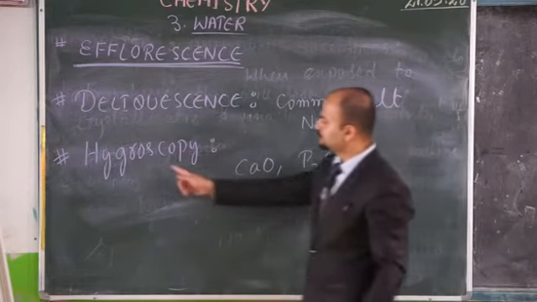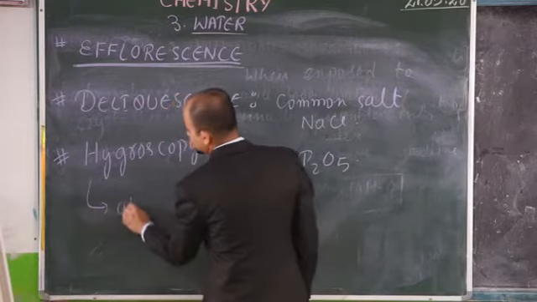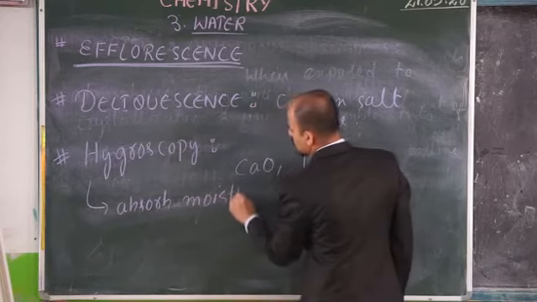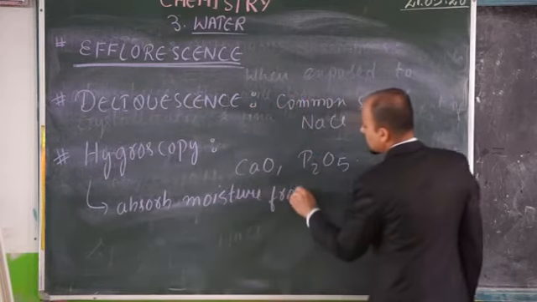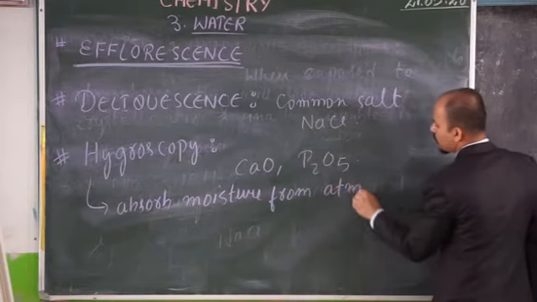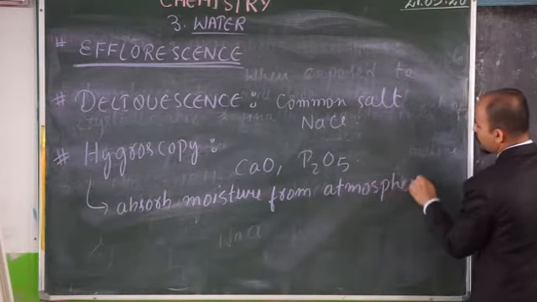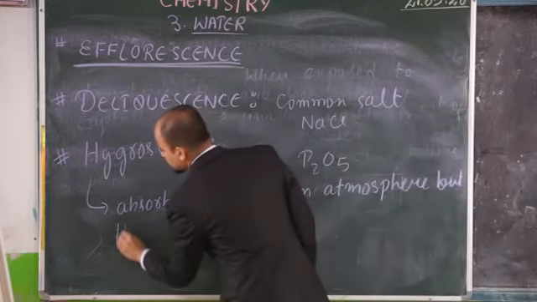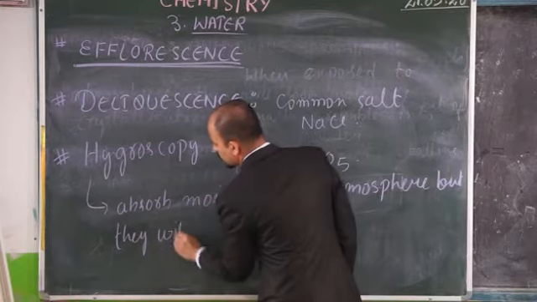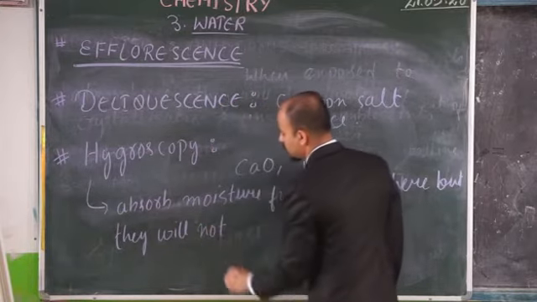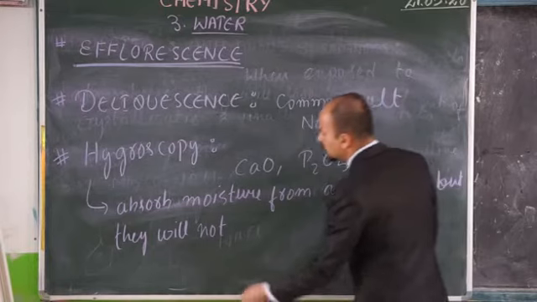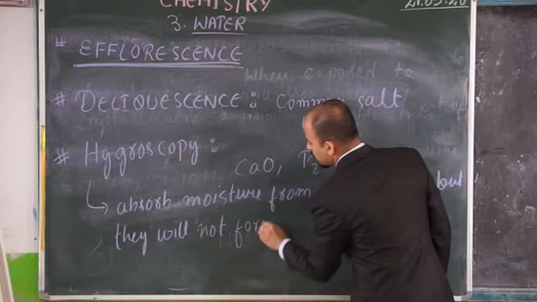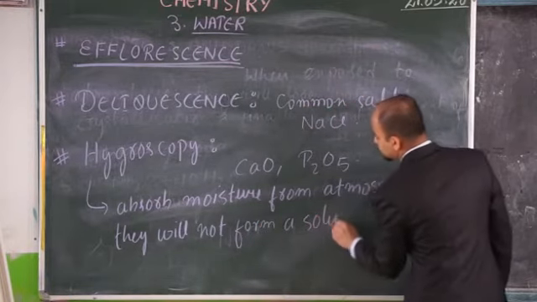pentaoxide. So here, they also absorb moisture from the atmosphere, but they will not dissolve so much that they form a solution.